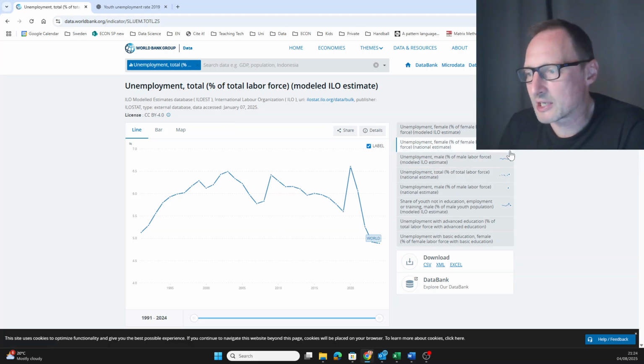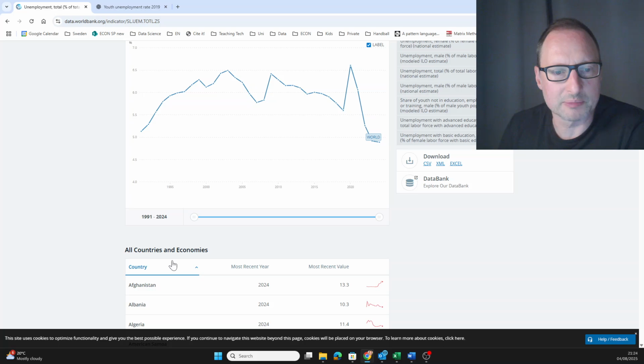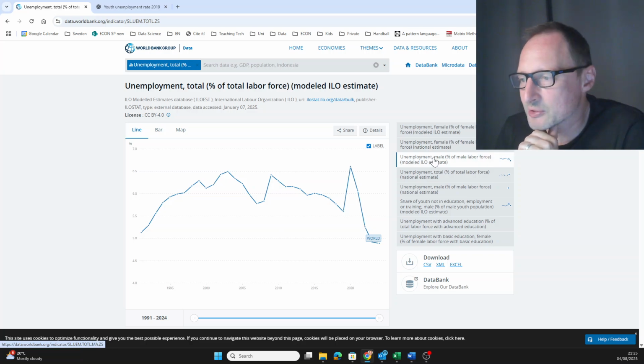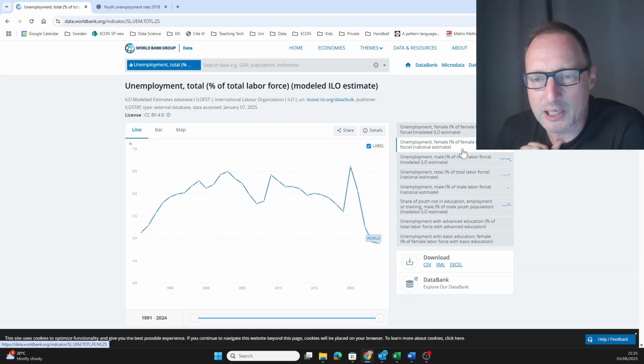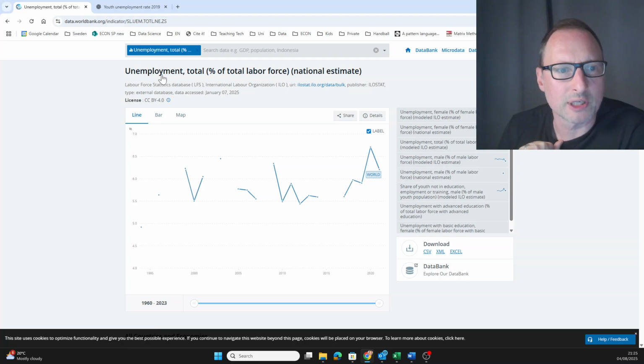On the right hand side, you can again see the same structure. We get a picture first and then countries. Let's see what different series we have here. We have female unemployment rate, male, here total. Okay, that looks pretty good. Let's click on that. Unemployment rate, total, percent of the labor force.